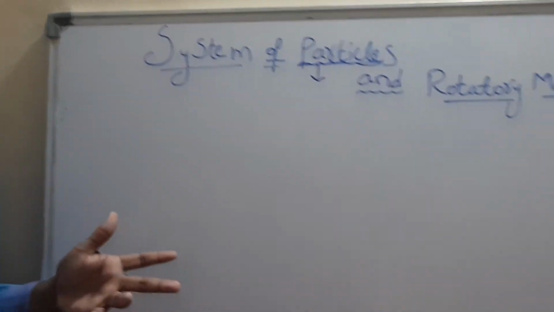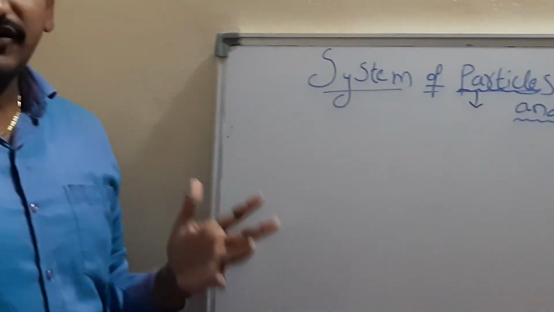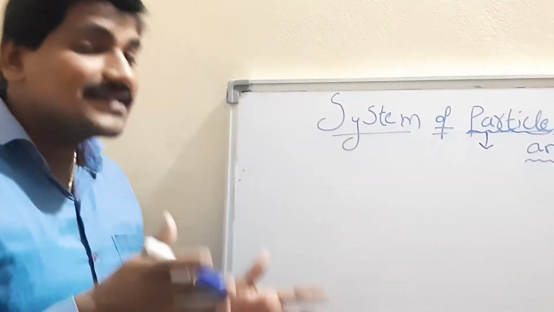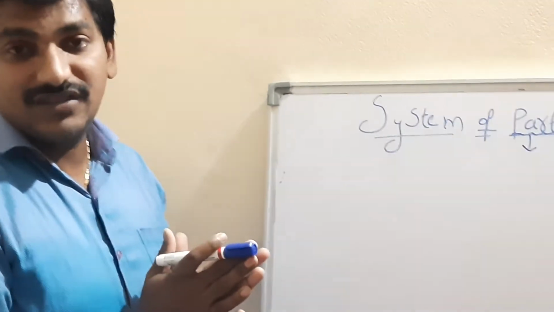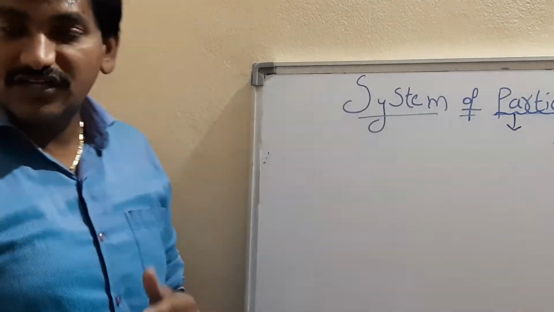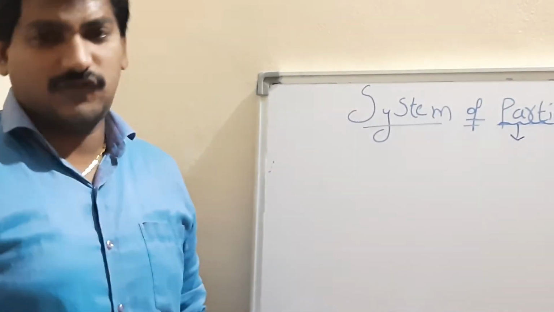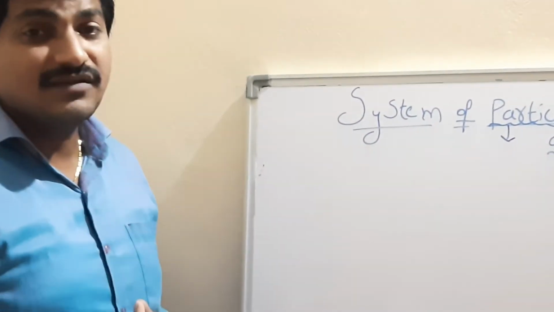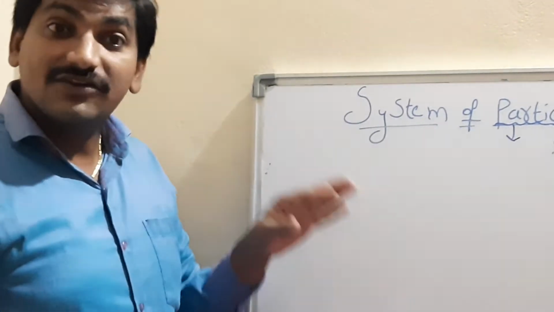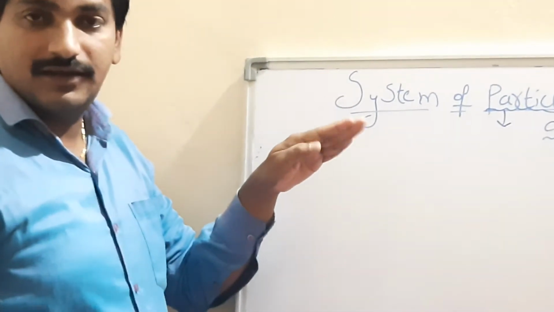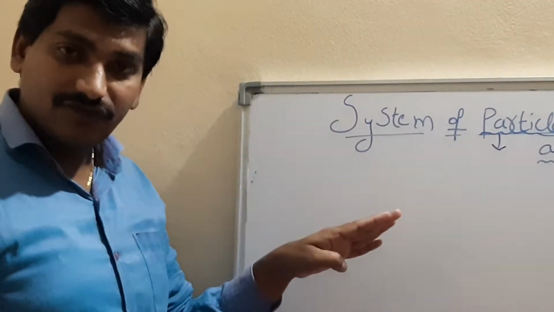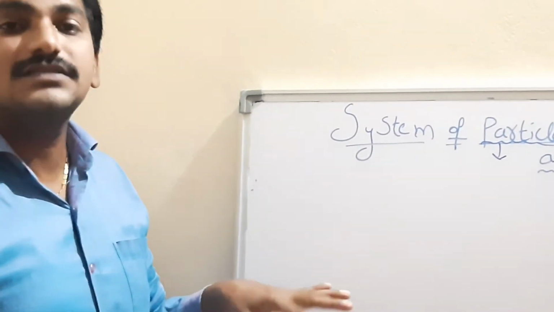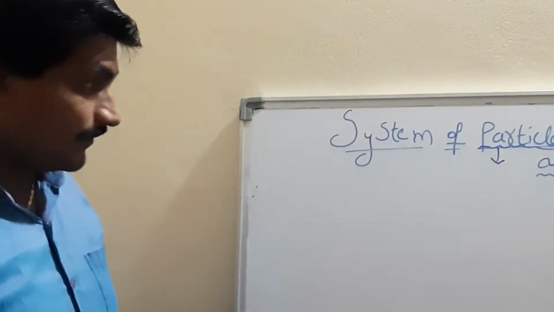Internal force is nothing but the force between the particles inside the system, the mutual forces in the system between the particles. What is the external force? External forces are nothing but the force exerted on the system from outside, that we can say external agency, or anyone acting from the outside.